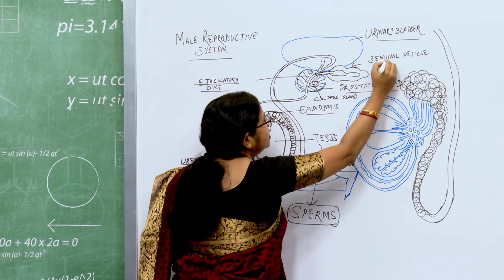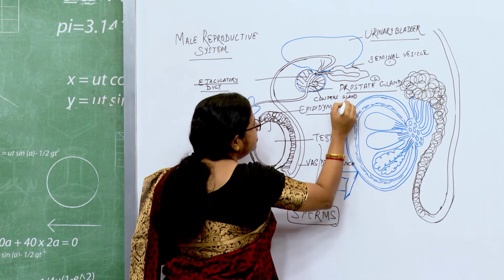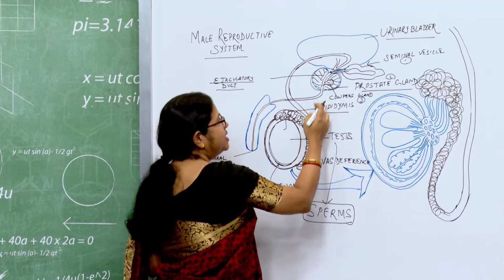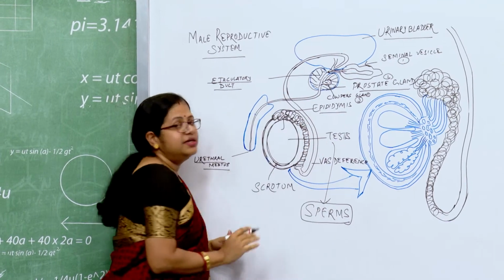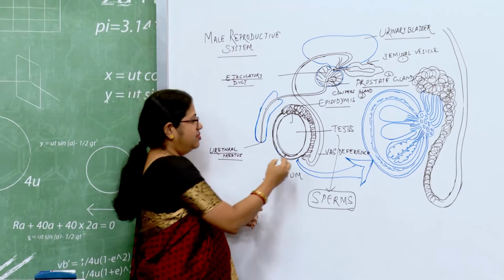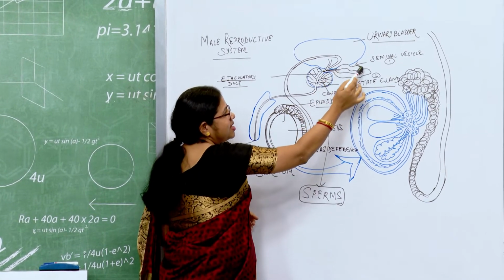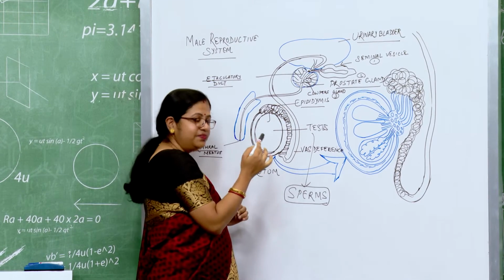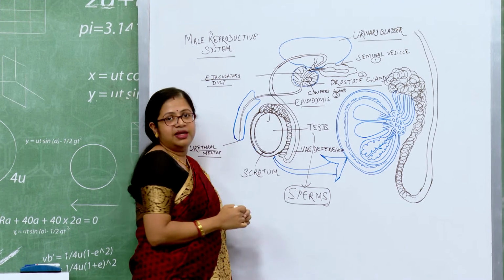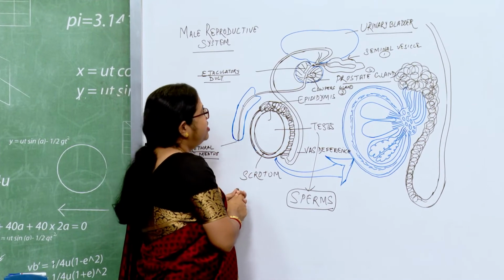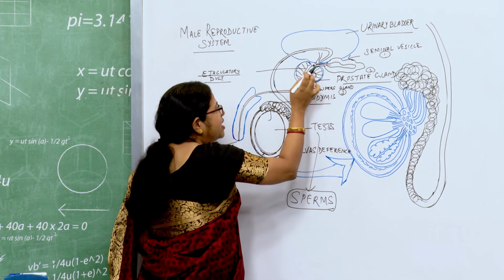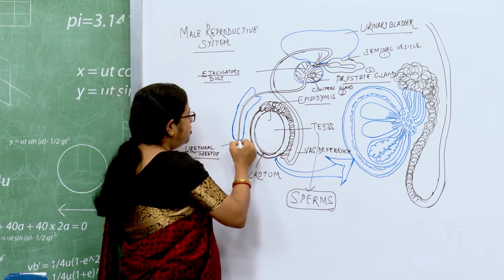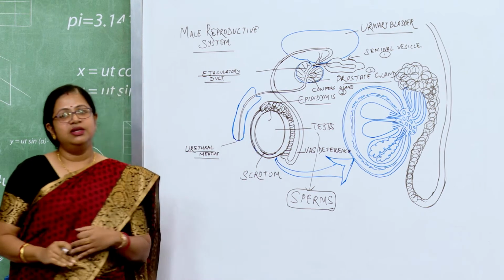So here we saw three accessory glands. The urethral tube is a common passage for both urine and semen. Through the vas deferens the sperm transport comes, and here seminal fluid mixes through the seminal vesicle, then the prostate gland's secretion is added, then the bulbourethral gland's secretion is also added. After all the secretions are added, the fluid along with sperm we call semen. Now, the seminal fluid as well as urine both have a common passage which is your urethral meatus.